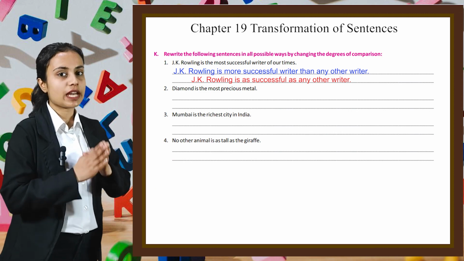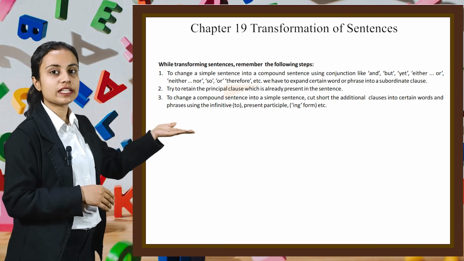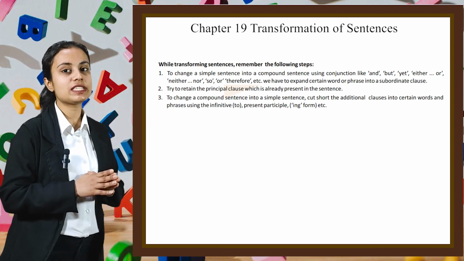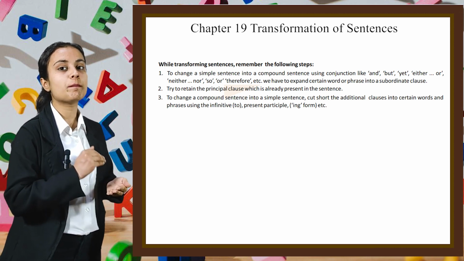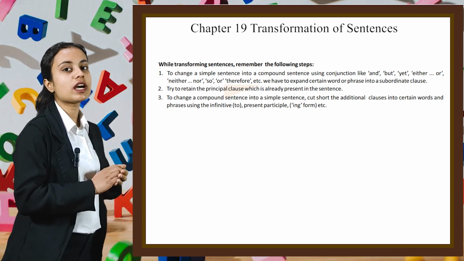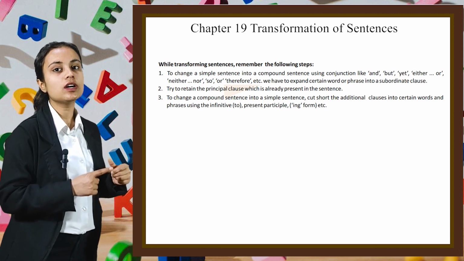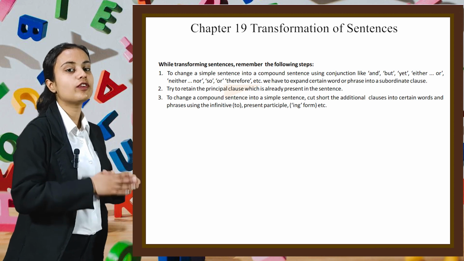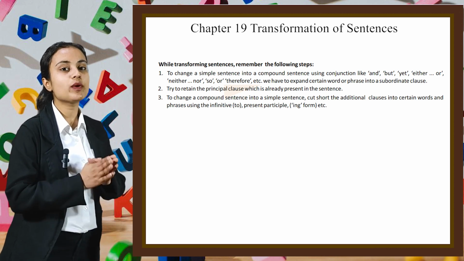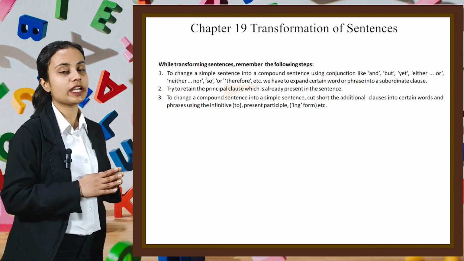Let's move on to the next part of this chapter, which is: while transforming sentences, remember the following steps. The first one is to change the simple sentence into a compound sentence using conjunctions like and, but, yet, either, or, neither, nor, so, therefore, etc. We have to expand certain words or phrases into a subordinate clause.